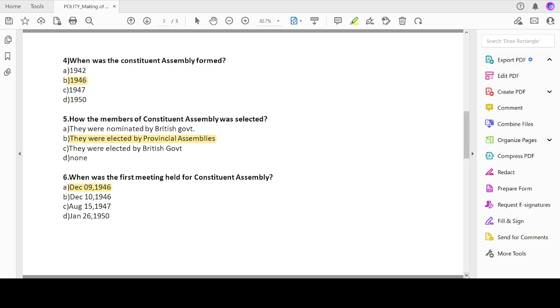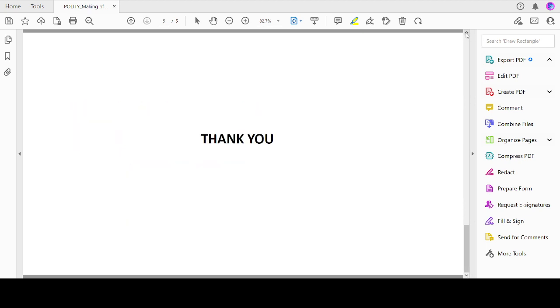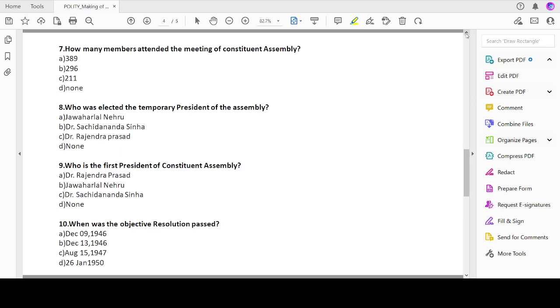Then if you move on to the next question, sorry, I moved a bit faster. How many members attended the meeting of the Constituent Assembly? We already know the total strength was 389. Out of these, 296 were of British India, 93 were princely states. So actually how many members attended this Constituent Assembly?